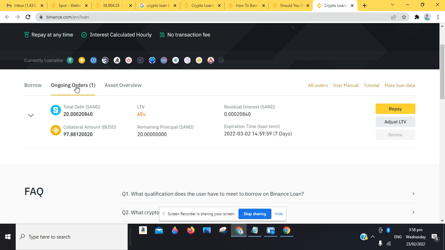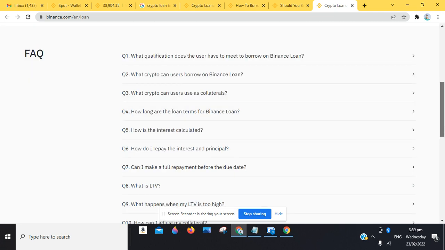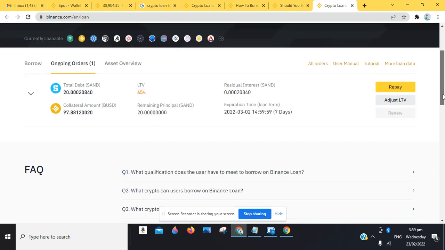You can see now we have the repay function. We also have the adjust LTV. If you want to adjust the LTV, that's your loan to value. Let's say in a scenario where your collateral has appreciated, or whichever purposes you want to adjust it, you can utilize that feature here. So residual interest, this is it. So we're going to click on this and watch. These are some FAQs, guys, for you to understand this whole concept.